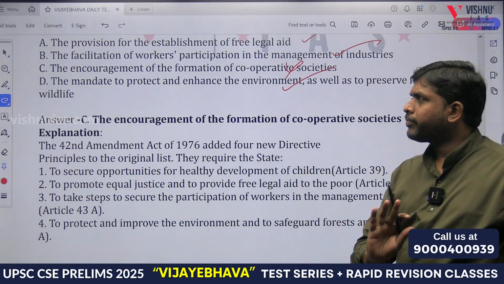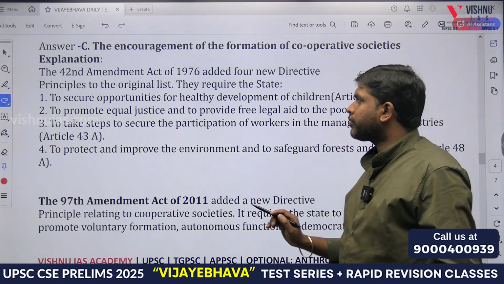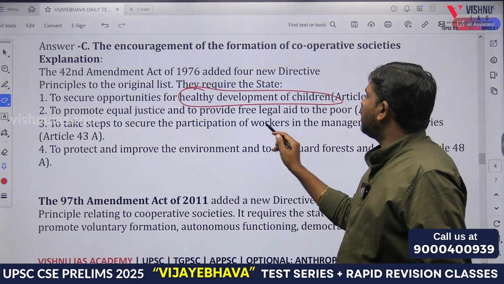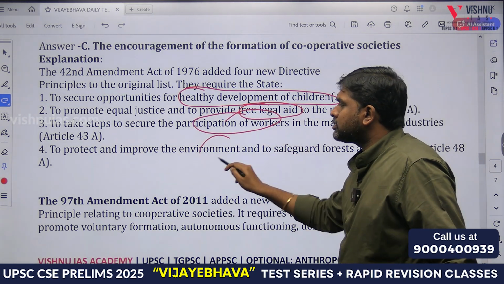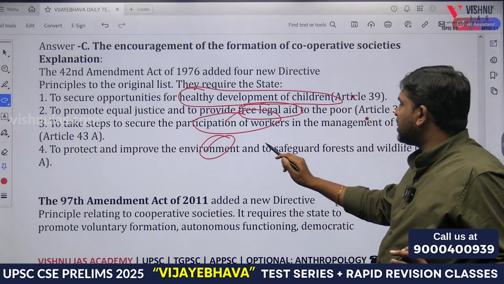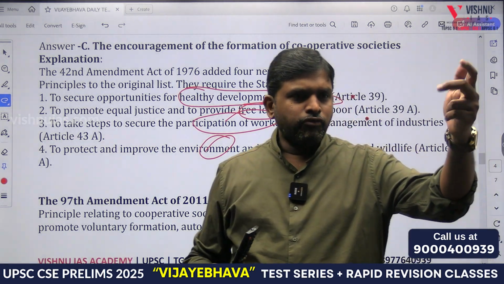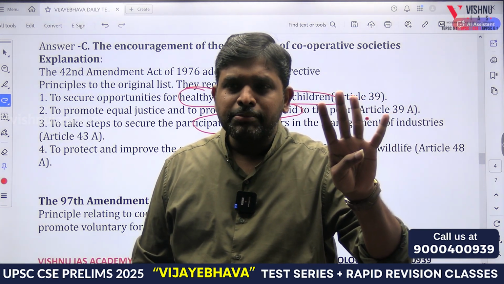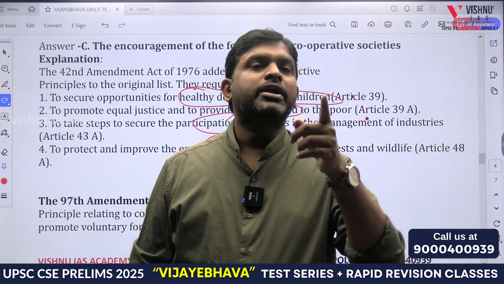Now you remember, the 42nd Constitutional Amendment Act brought 4 changes. Healthy development of children, free legal aid, participation of workers, environment. Articles 39, 39A, 43A and 48A. These 4 changes were brought by which Constitutional Amendment Act? The 42nd Constitutional Amendment Act. What are those?